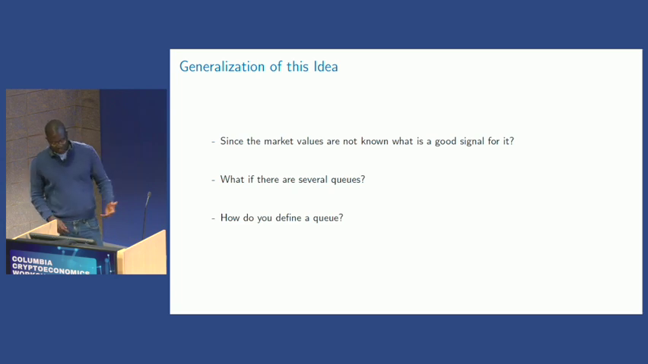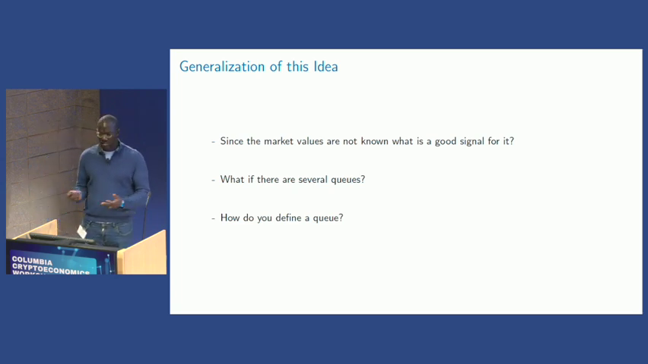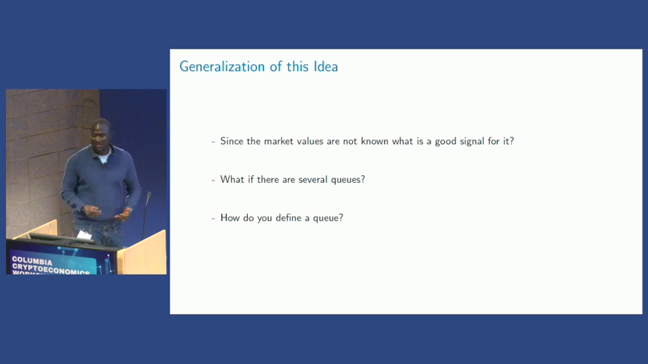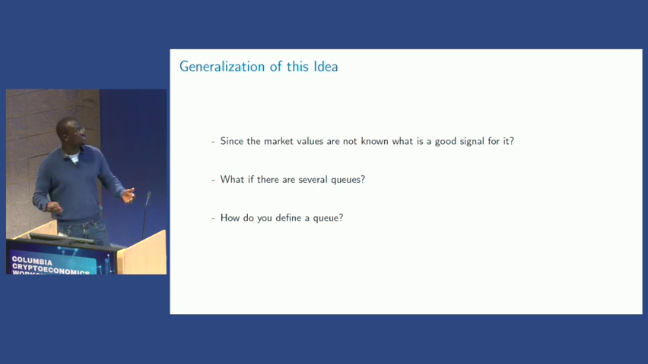Now, the challenge is, how can we generalize this idea? Since the market values are unknown, is there a good signal for it? I argue that yes, often. For example, in 2022, the Ethereum blockchain was clogged. We had 2,000 gas because of the Bored Ape Yacht Club launch, for 10 minutes, for 2 hours, and no native transaction passed during that time. So we can get a good sense of how people are valuing that.